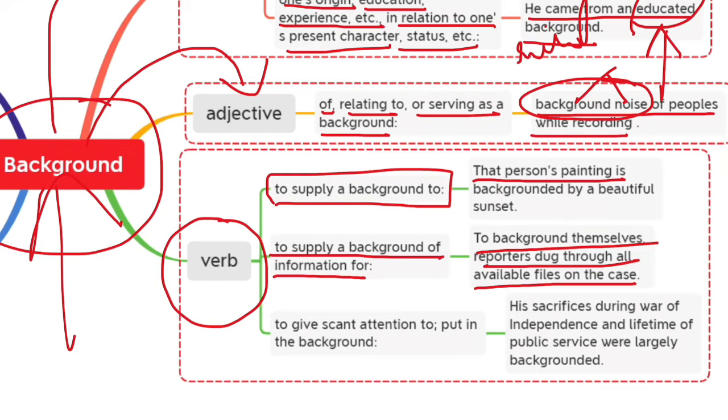Okay, next, to give scant attention to, put in the background. Let me give you another example. Suppose you have done very great work, you have made many sacrifices in preparing something, but your sacrifices are not given that much attention, and nobody is giving credit to you.